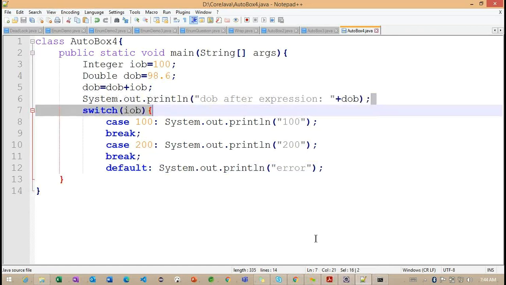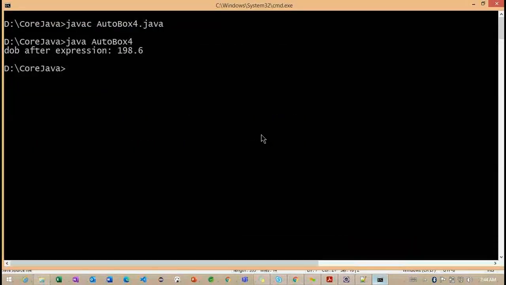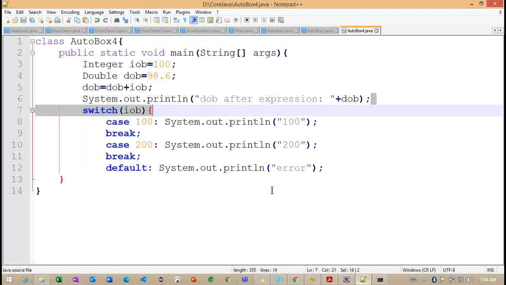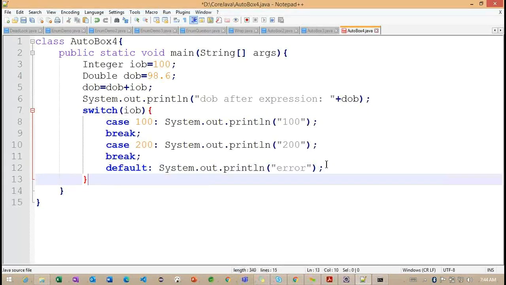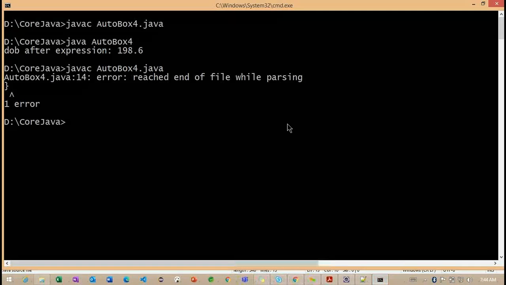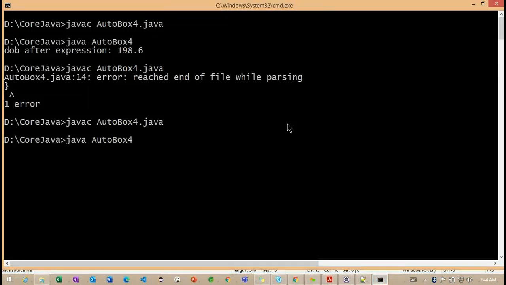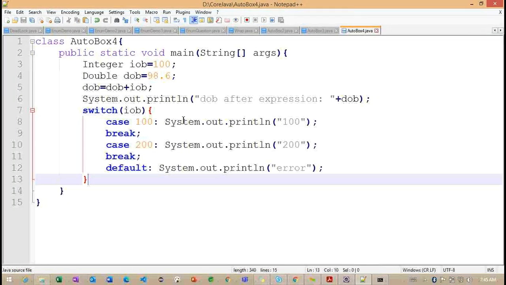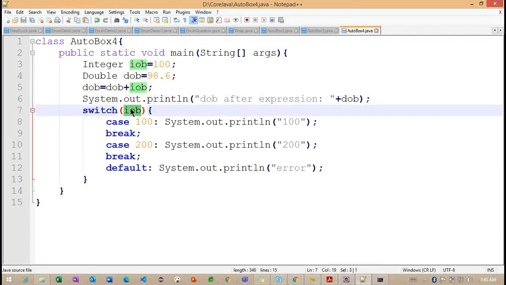Let's see, after printing this value, we are trying to work with the switch cases here. Okay, the brace we did not close. Compile one more time, and it's compiled successfully, and I'm trying to execute. So we need to think about the 100. This 100 is coming from our switch cases here. But if you see, what is the reference here? IOB is a reference of this particular integer.